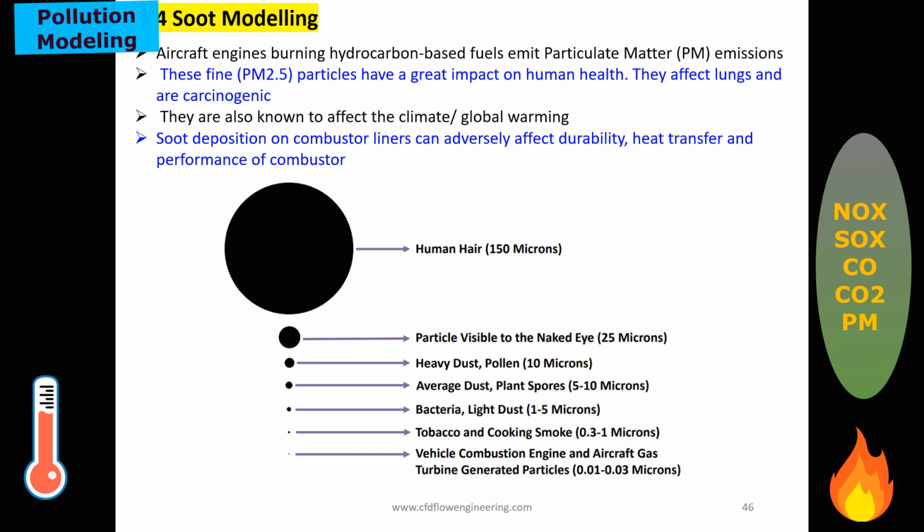There are dust, bacteria, tobacco particles, and some vehicle particles due to combustion that we can't see with our naked eye, and these soot particles are harmful for our lungs, and controlling them is important.